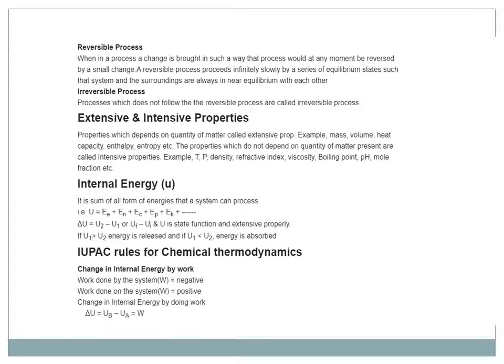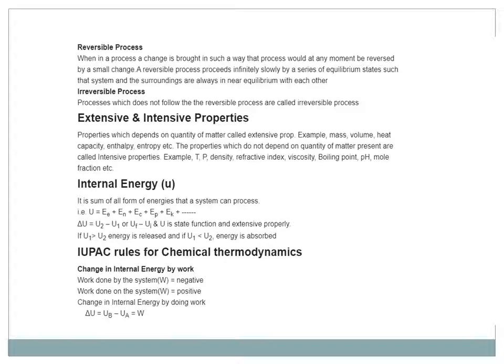Delta U is equal to U2 minus U1, where 2 stands for final and 1 stands for initial. You can also write delta U is equal to UF minus UI, and U is a state function and an extensive property. If U1 is greater than U2, then energy is released, and if U1 is less than U2, then energy is absorbed. Now some IUPAC rules for chemical thermodynamics.